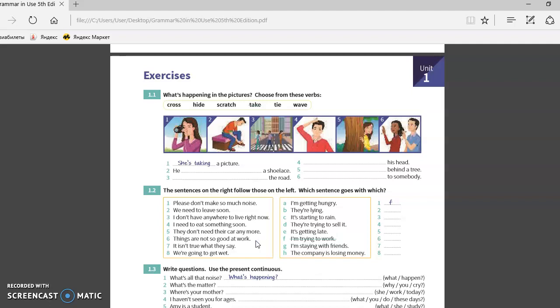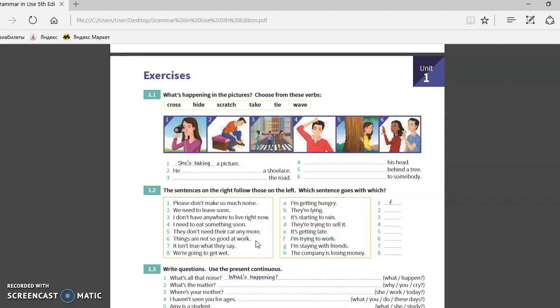Yes. For example, let's continue. Yes, we need to leave soon. Why? Because it's starting to rain, so that's why they need to leave soon. I don't have anywhere to live right now.